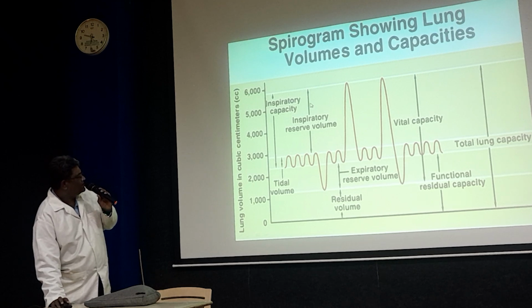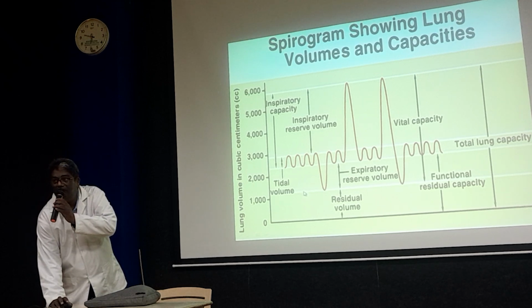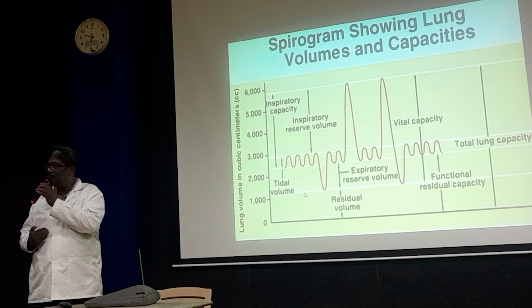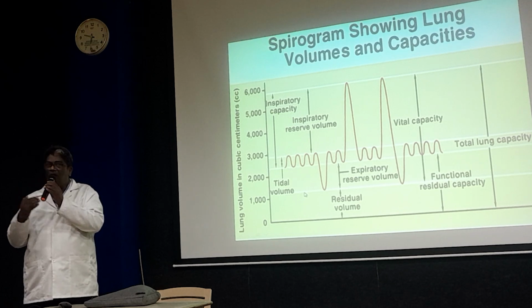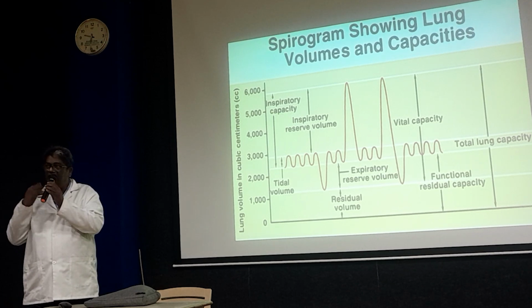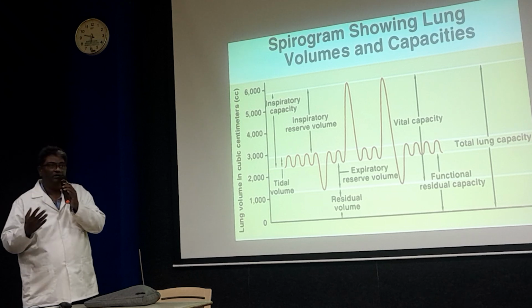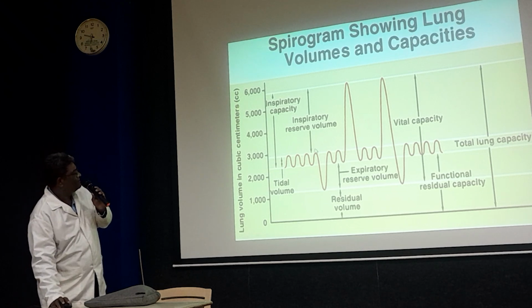And inspiratory reserve volume: after the quiet inspiration, the additional amount of air inspired is called inspiratory reserve volume.